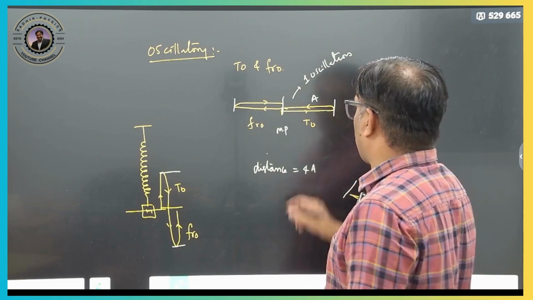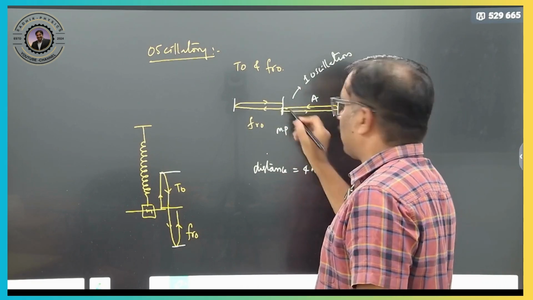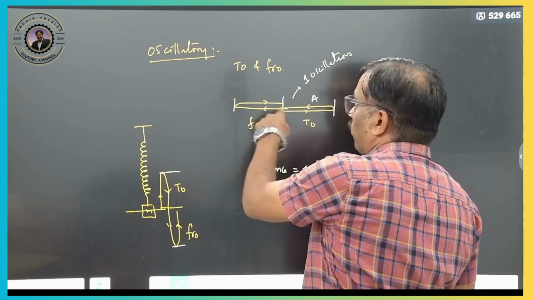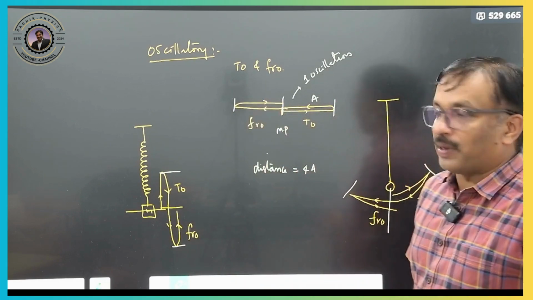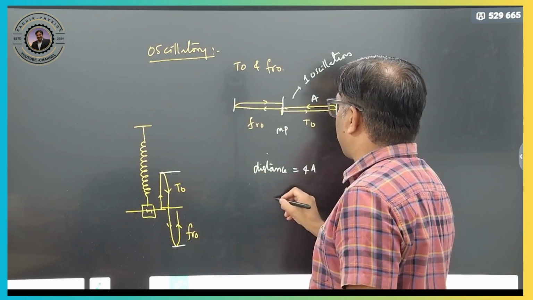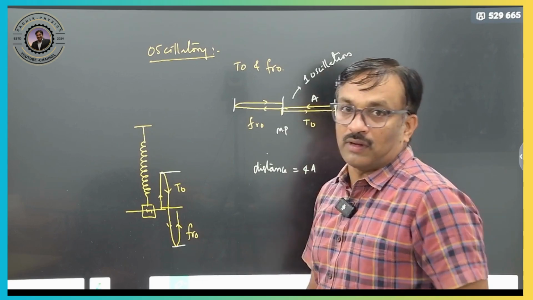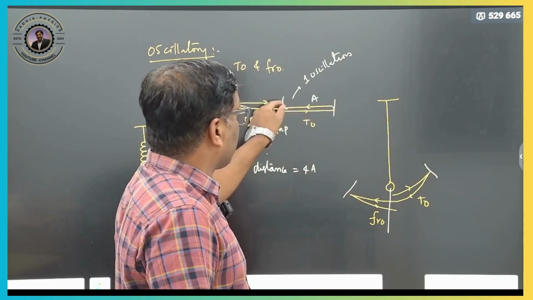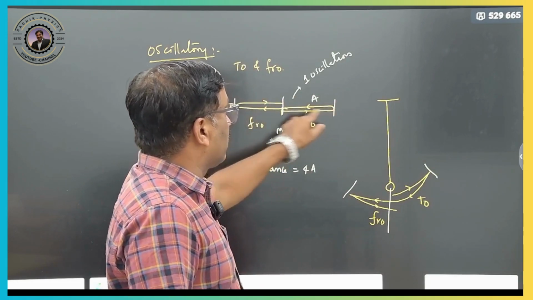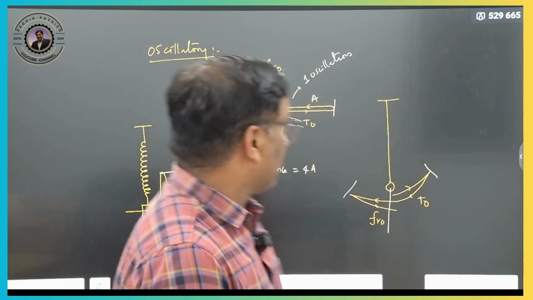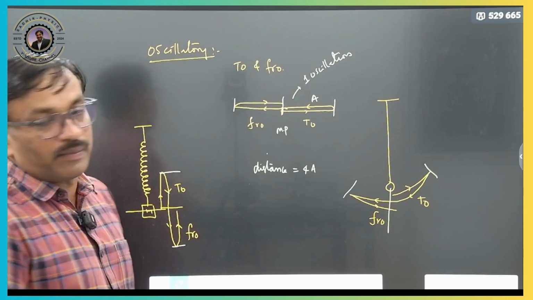The time taken to move from here to here is nothing but T by 2. A full to and fro motion is said to be the time period T. So the time taken to move from mean position to extreme position is T by 4. Clear? So from here to here, T by 4, T by 4, like that. So these are about oscillatory motion.